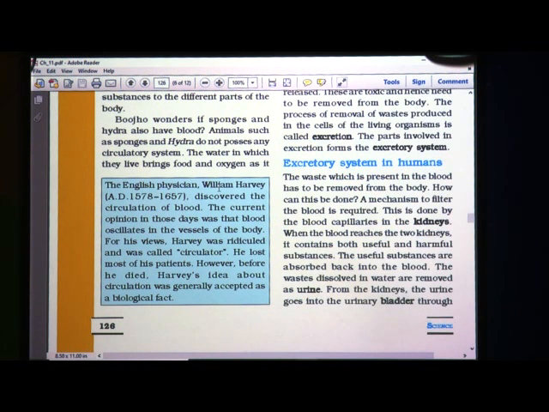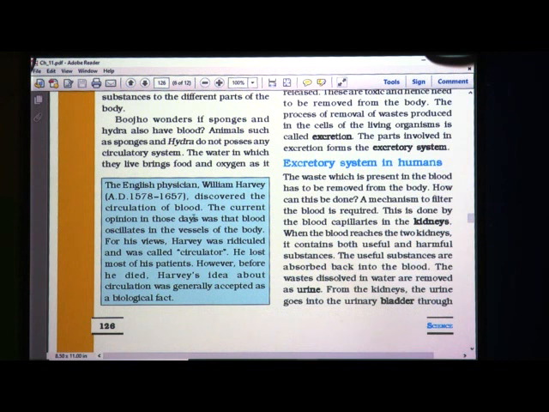Then what I have to tell you is that here, on page number 126, this is the English physician William Harvey, whose time duration is 1578 to 1657. He discovered the circulation of blood. So who discovered this? He is a scientist, an English physician, who discovered how circulation occurs in human beings, or we can say circulation of blood.